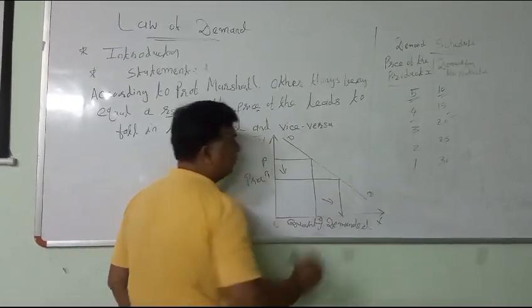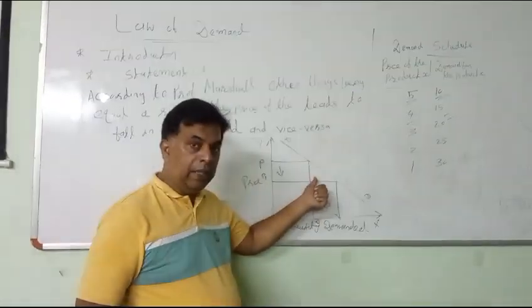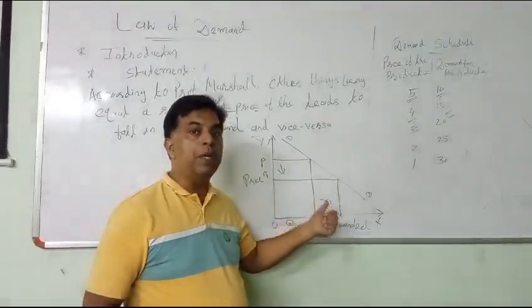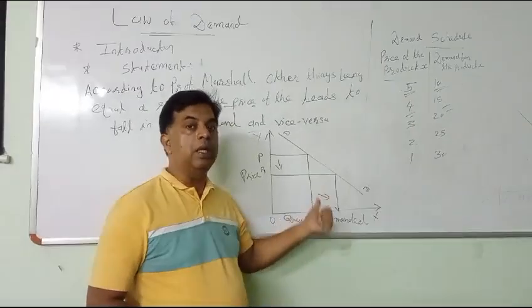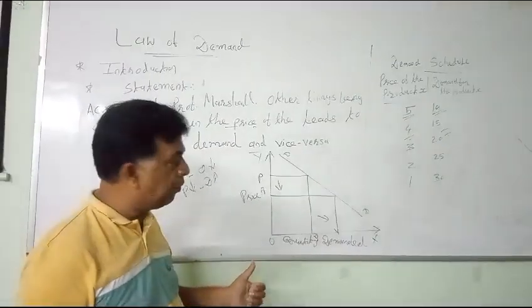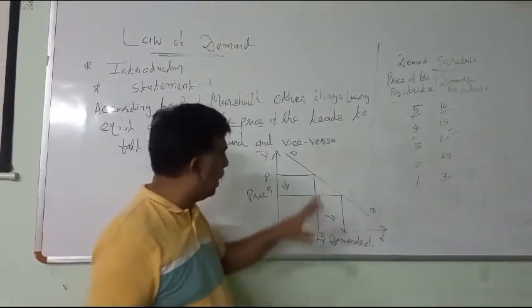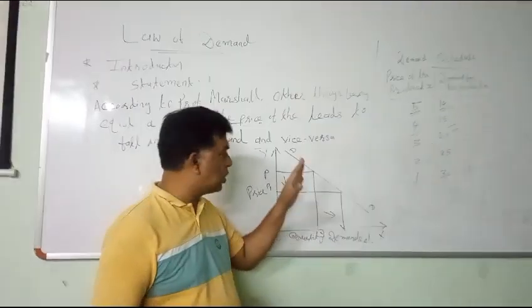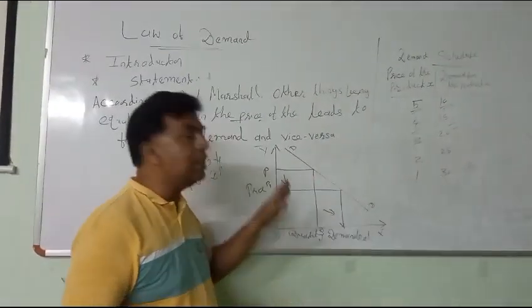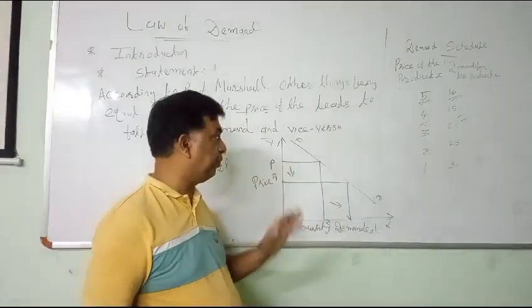This DD curve is a downward sloping curve, which expresses inverse relationship between price of the product and demand for the product. We have all studied in mathematics, any curve which slopes downward always expresses inverse relationship between x and y.